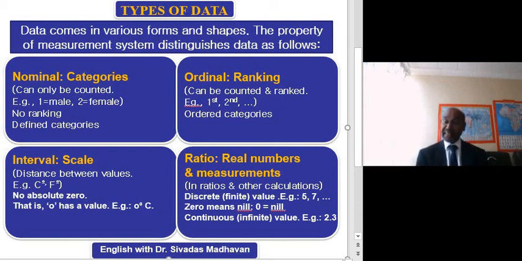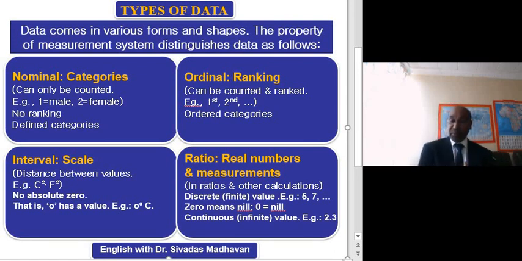So in that case, it is not arbitrary. It has no absolute value. That means below 0 there is degree. You can say minus 5 degrees centigrade. So there 0 has a value. But in the case of ratio, it is not like that. 0 has no value. That means 0 means nothing or nil. That's the meaning of 0 in ratio.